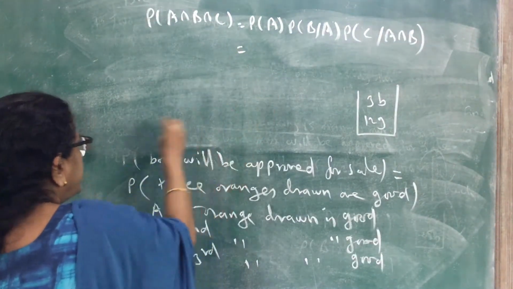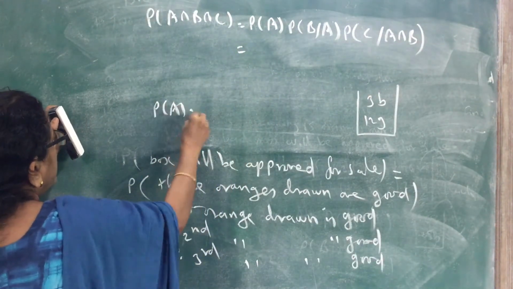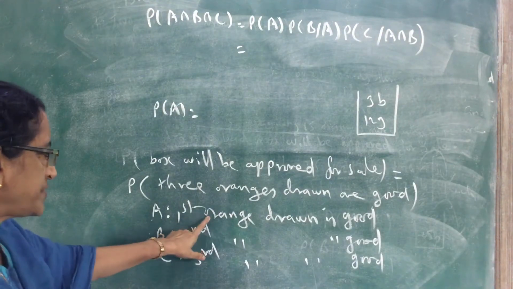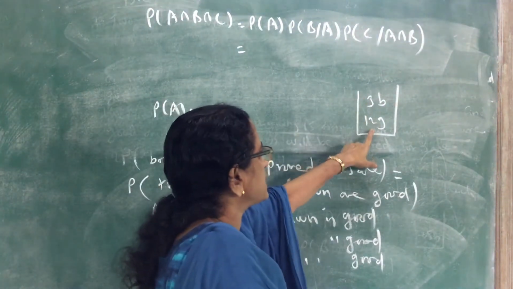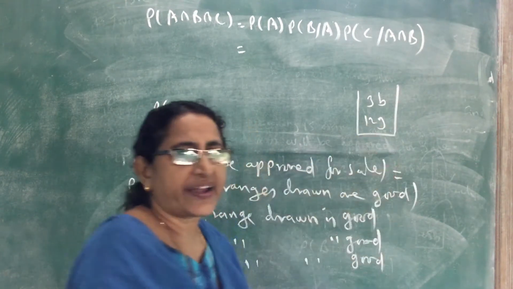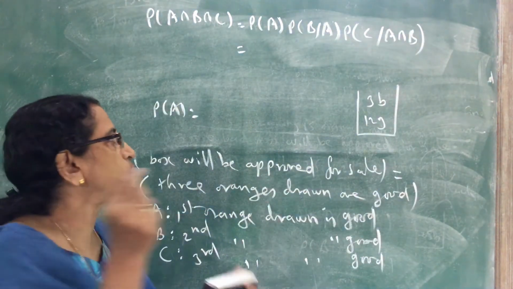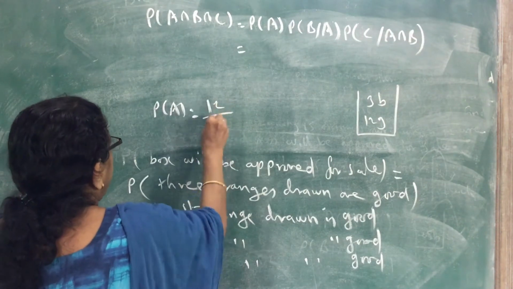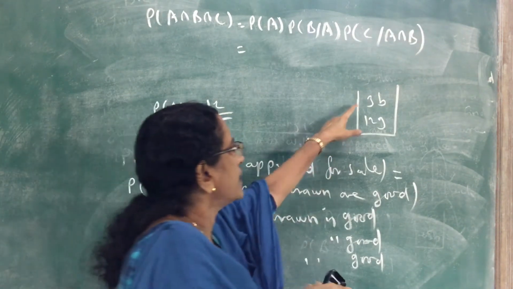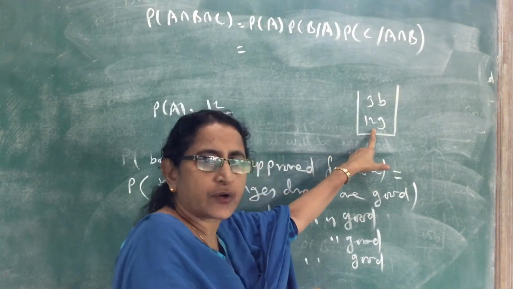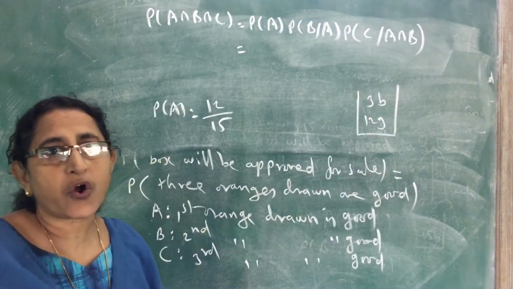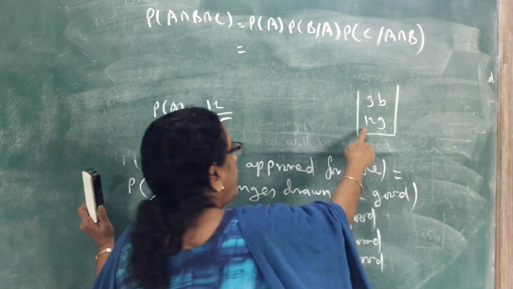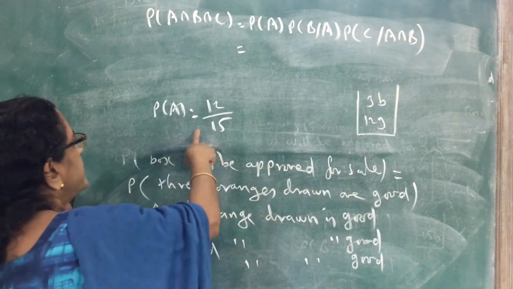One by one we can find. Probability of A means the probability that the first orange drawn is good. There are 15 oranges in which 12 are good. So what is the probability that the first orange drawn is good? That is 12 divided by 15, 12 by the total 15. That is the probability of A.